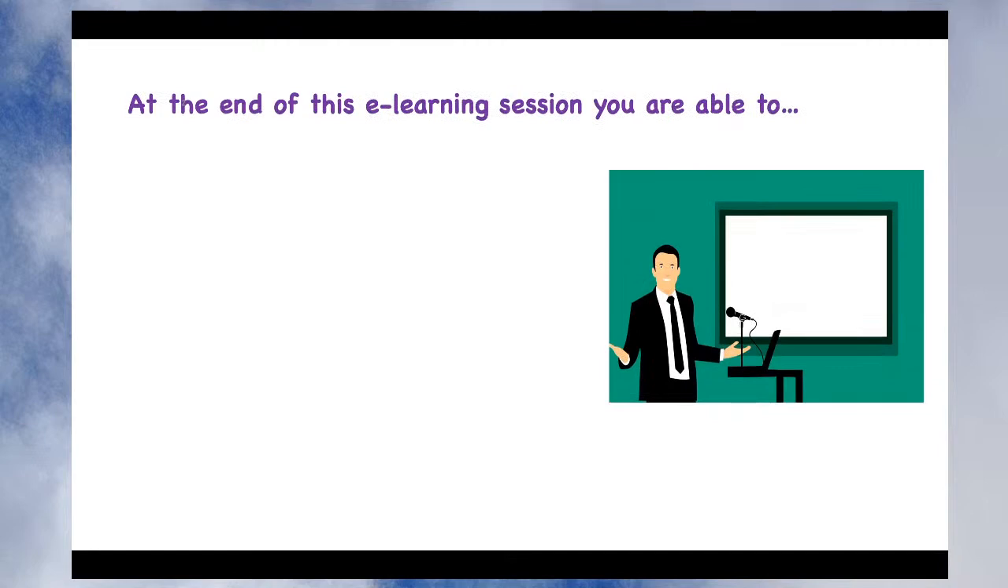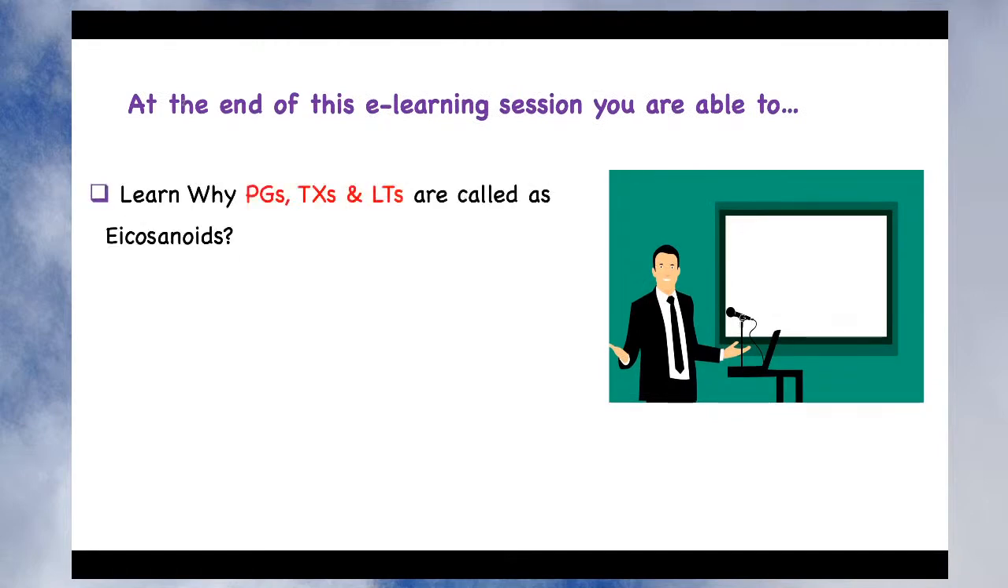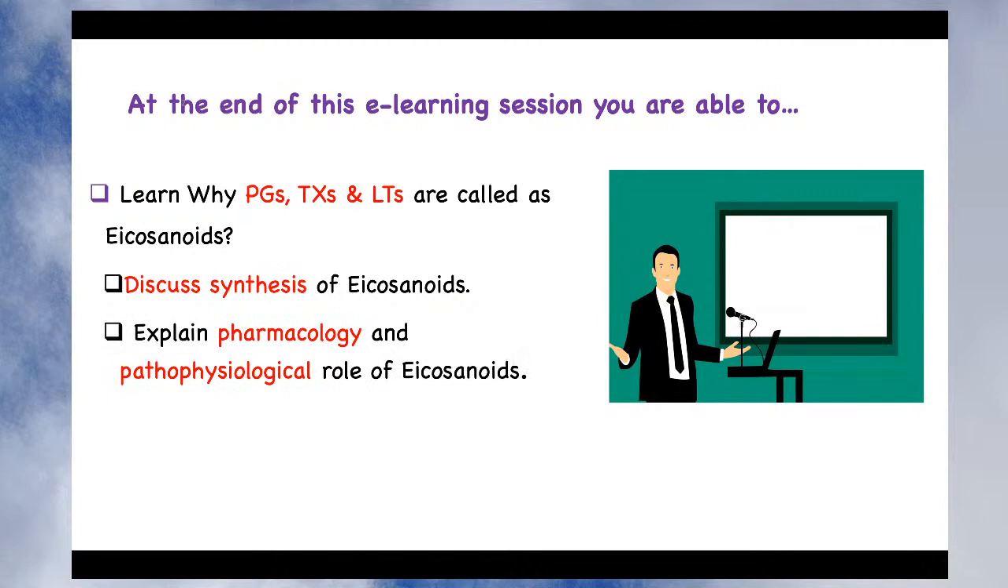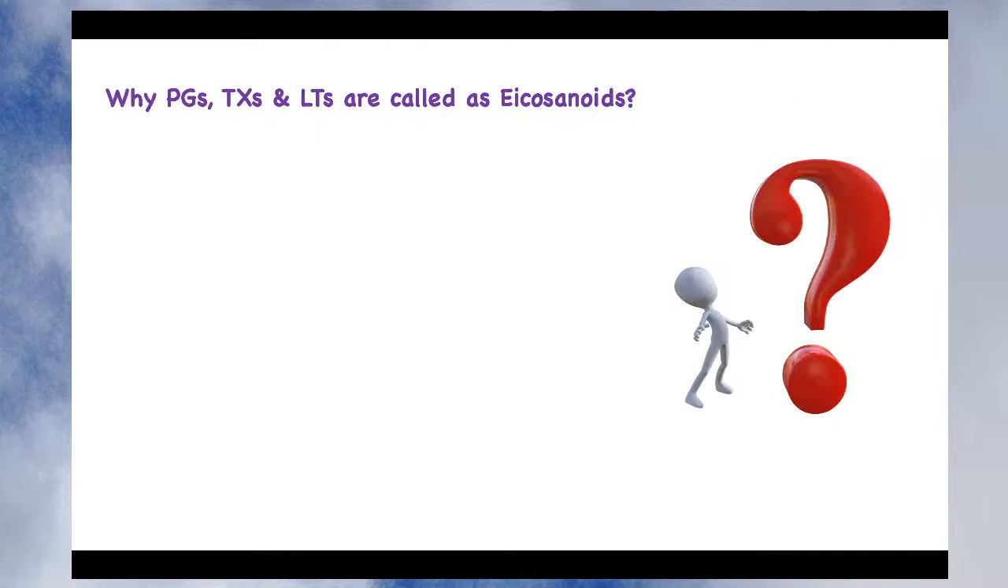At the end of this e-learning session, you will be able to learn why prostaglandin, thromboxane and leukotrienes are called eicosanoids. Secondly, discuss synthesis of eicosanoids, and lastly, explain the pharmacology and pathophysiological role of eicosanoids. So let's start with the first learning outcome, that is why prostaglandin, thromboxane and leukotrienes are called eicosanoids. So let's see the reason.